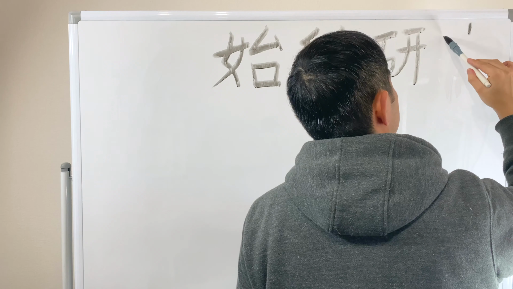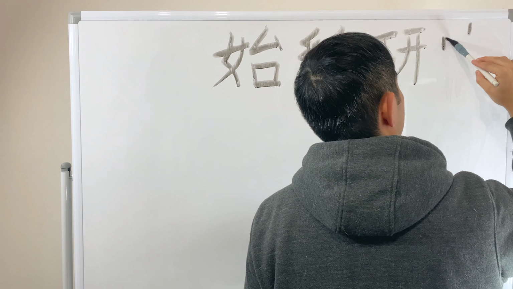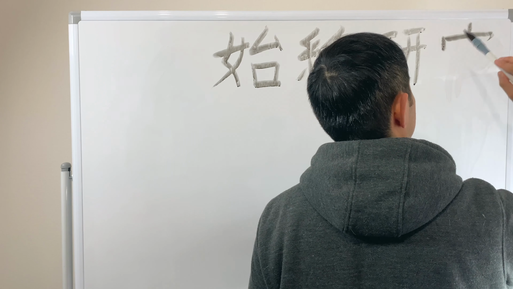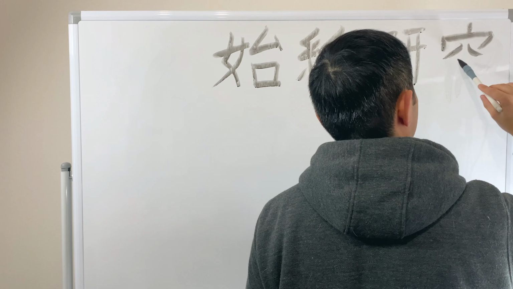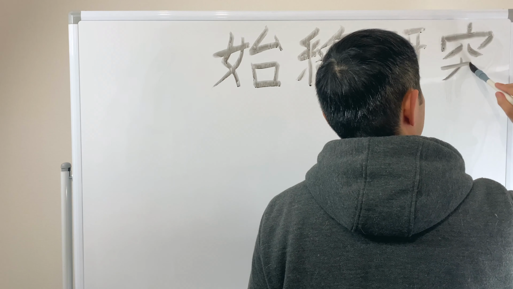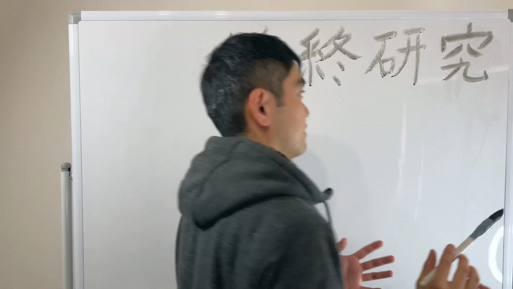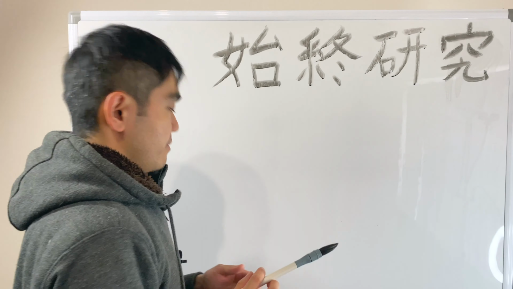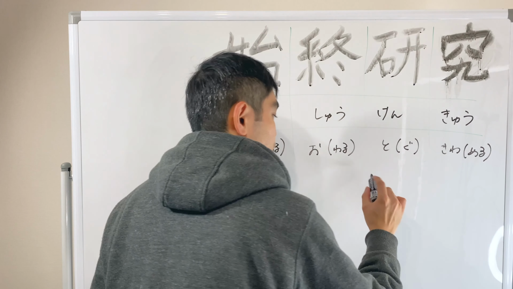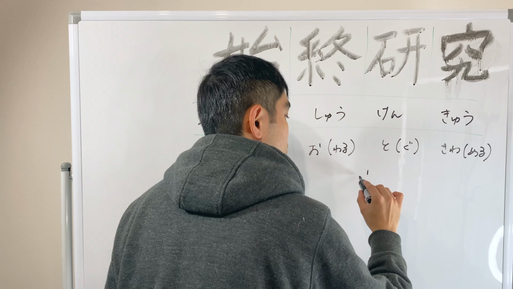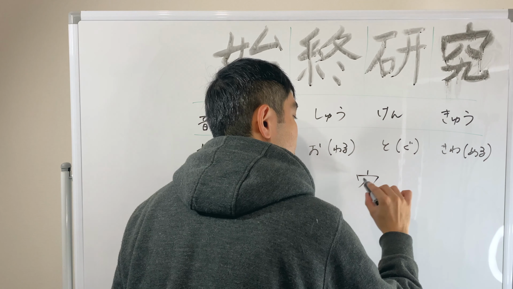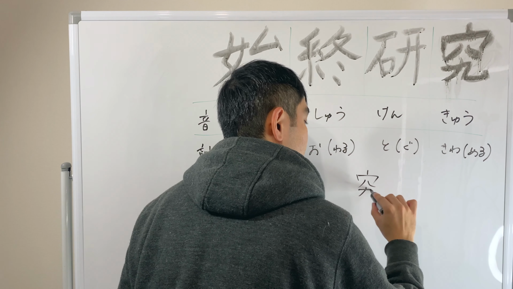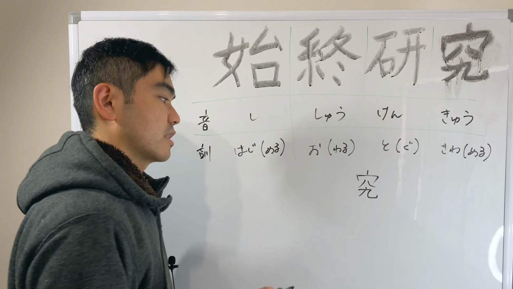Pull down, across and sweep, then sweep, and kanji of 9. Okay, so let's learn this kanji one more time. So pull down, across and sweep, then to sweep, then kanji of the 9.